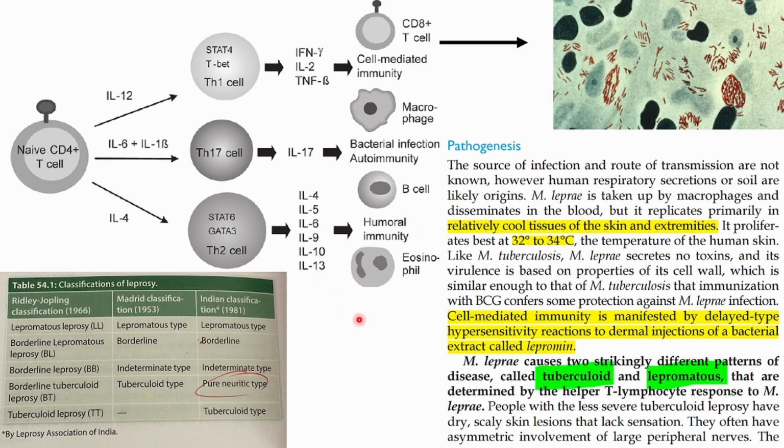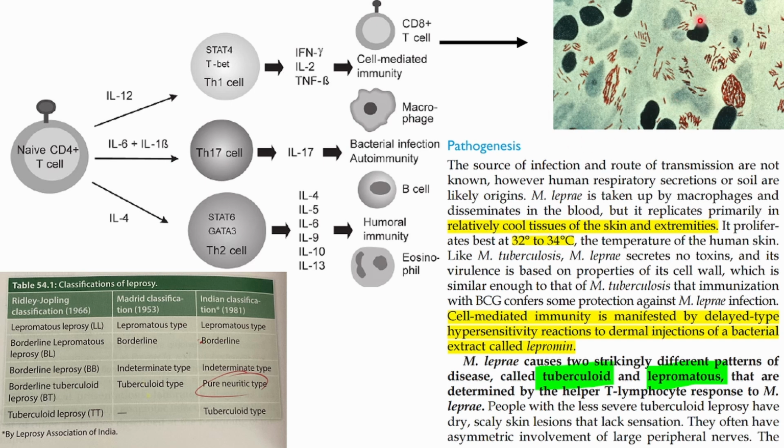But in case of humoral immunity, what happens is they release antibodies, and these antibodies will form complexes with the antigens of the bacteria, and by forming complexes they will deposit in multiple places in the body, in the nerves, in the kidney, in the blood vessels, okay, in the tissues, and they will cause inflammation. Okay, so in this case the bacteria number will not decrease. The bacteria number will increase only, and that thing is called as multibacillary. There is something called as paucibacillary, and then there is something called as multibacillary. Paucibacillary is when the bacterial load is less in the body.